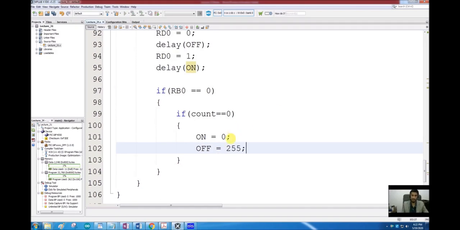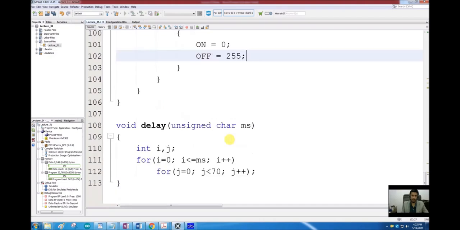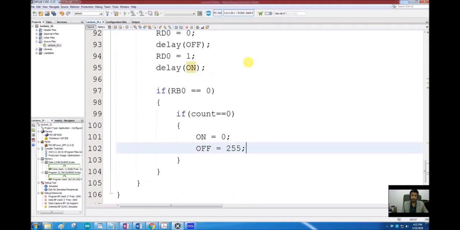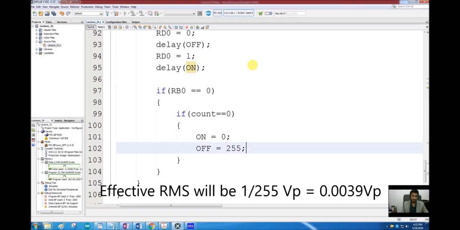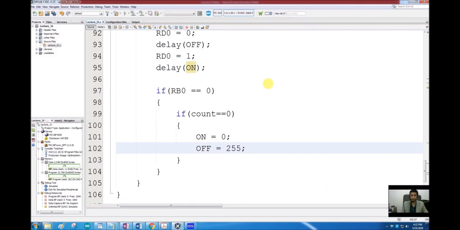On is equal to 0 means a delay of approximately 1 millisecond will be given for the on state, and a delay of 255 milliseconds will be given for the off state. So the effective RMS value will be 1 over 125. So that will be approximately equal to 0.